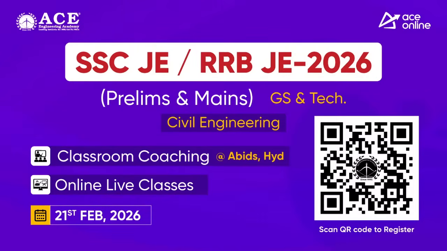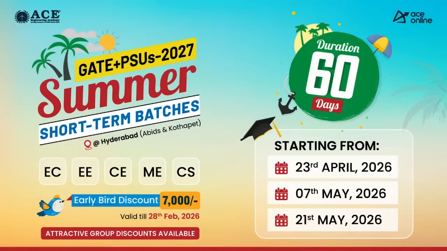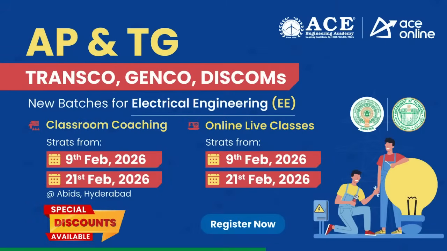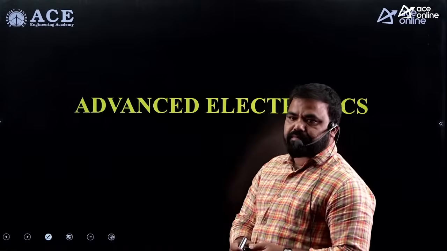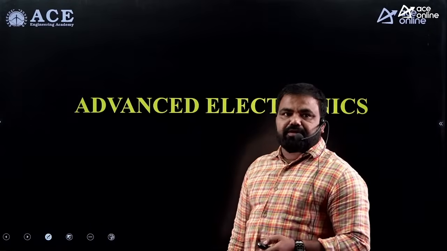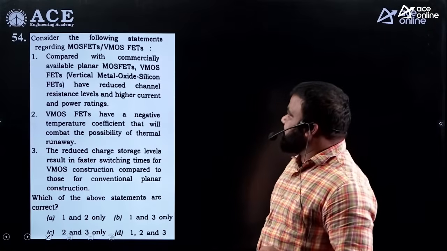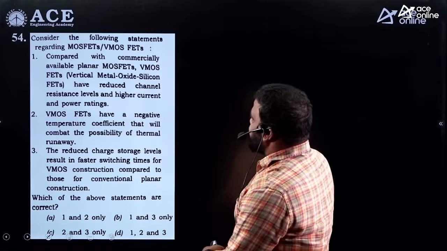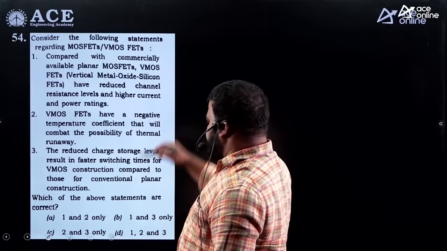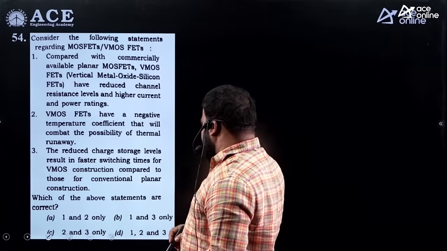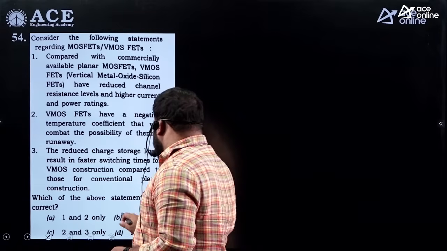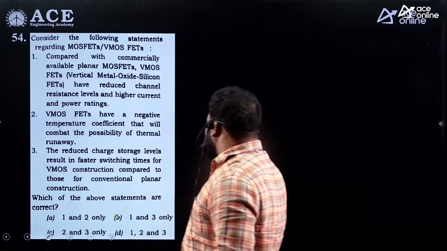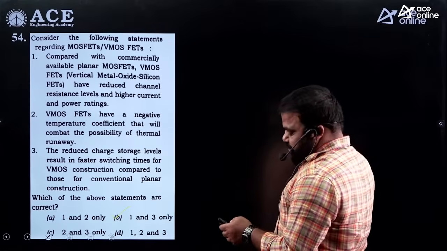Let us see some of the questions from advanced electronics. Consider the following statements regarding MOSFETs and V MOSFET, so vertical metal oxide semiconductor FET. If you are observing these, option B is correct, which is statement 1 and statement 3 are correct.